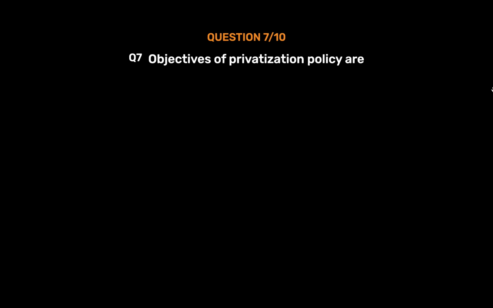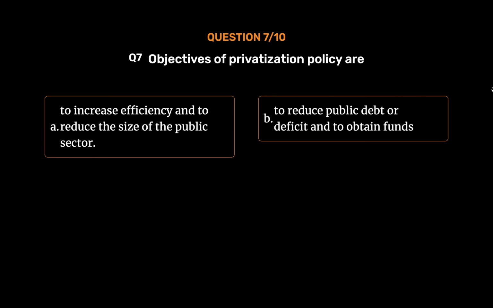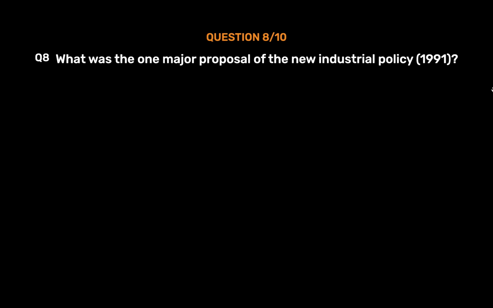Question number 7. Objectives of privatization policy are Option A, to increase efficiency and to reduce the size of the public sector. Option B, to reduce public debt or deficit and to obtain funds. Option C, to strengthen the stock markets. Option D, all of them. The correct answer is Option D, all of them.